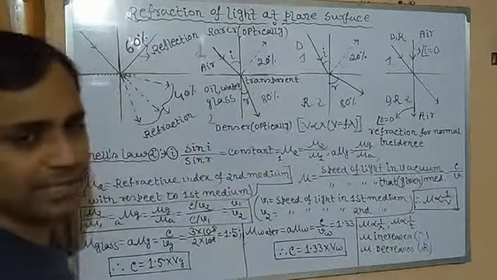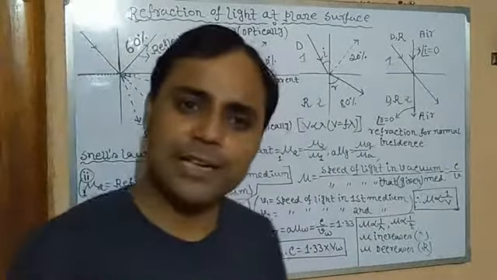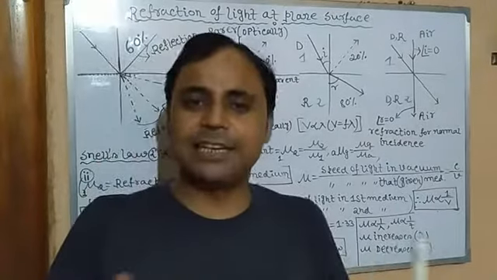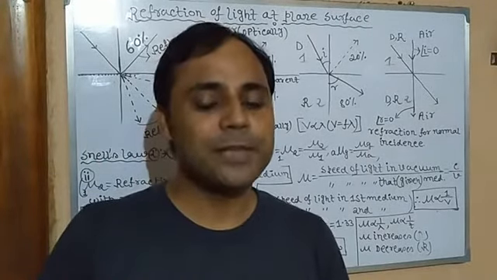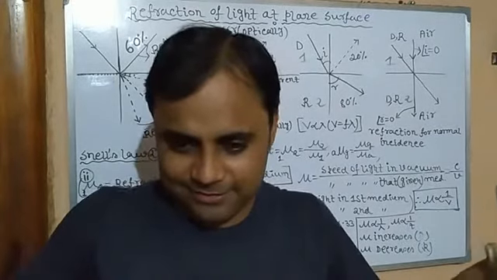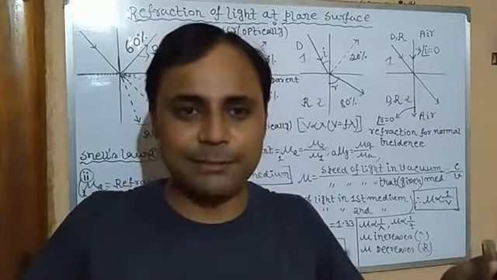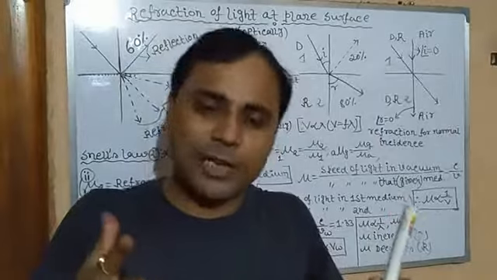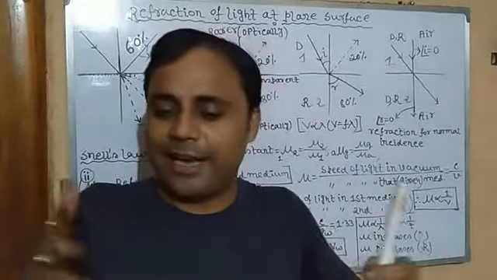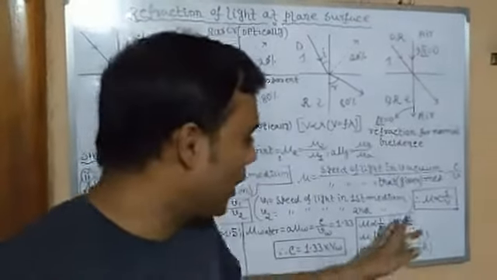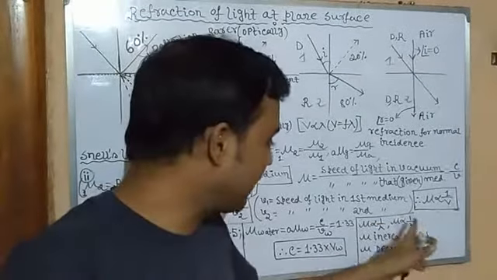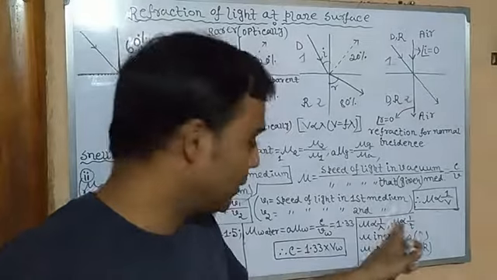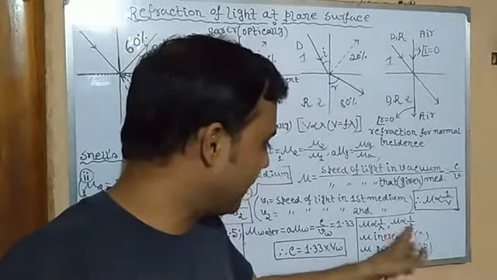What is T? Temperature. How is it related to temperature? Inversely, because if temperature increases, the medium becomes lighter. It is warm, so it expands, and lighter means you can assume it as optically rarer. Velocity increases, so mu is inversely proportional to T. The more the temperature, the less will be mu, and the less the temperature, the more will be mu.